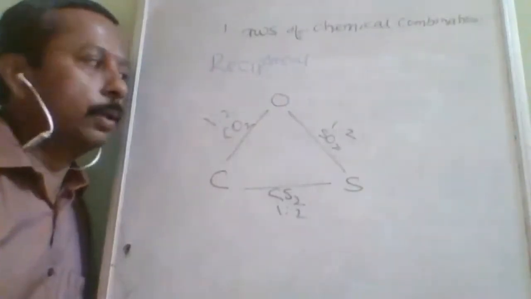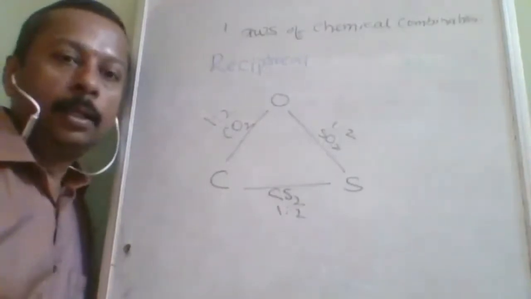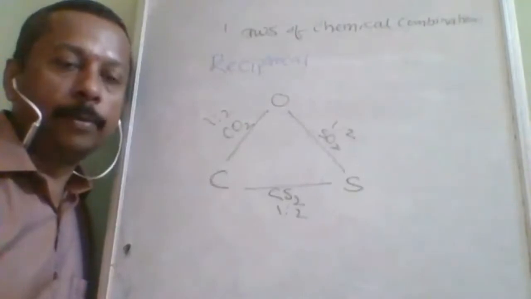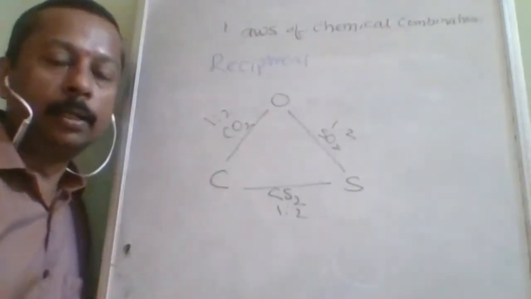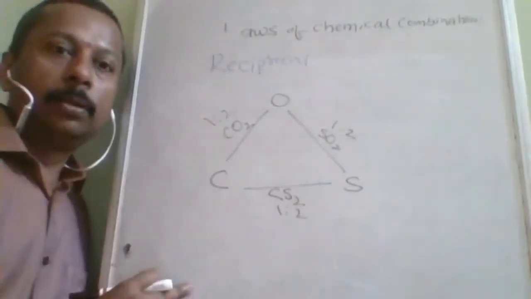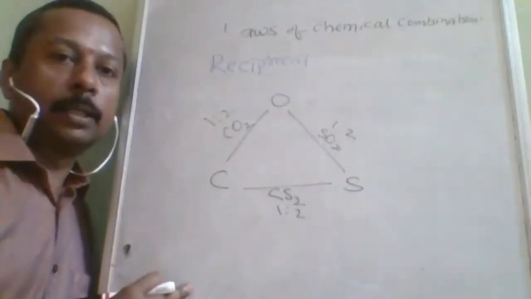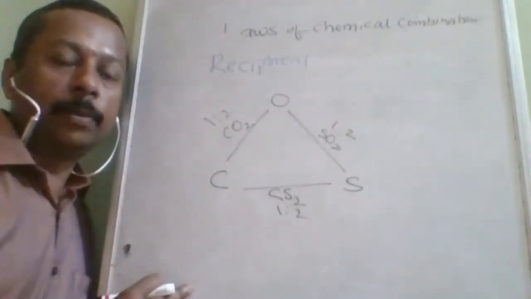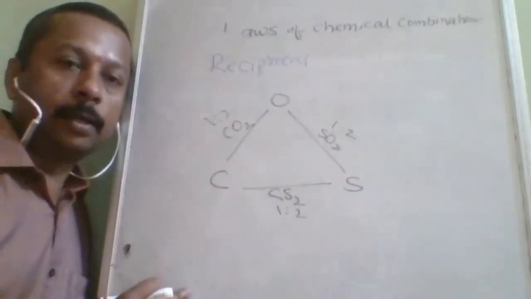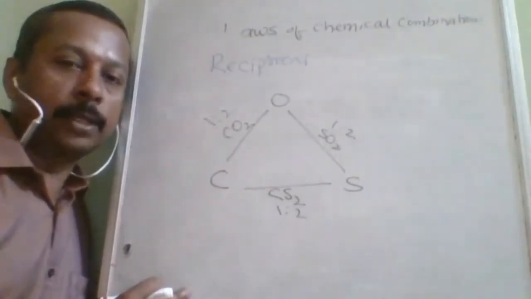Then second law is the law of constant proportion. A pure compound is always made up of the same elements combined together in the same ratio by mass. H2O can always be made up of 2 grams of hydrogen and 16 grams of oxygen only. You cannot change the ratio to 3 ratio 16 or 2:19. Likewise, you cannot change that ratio.